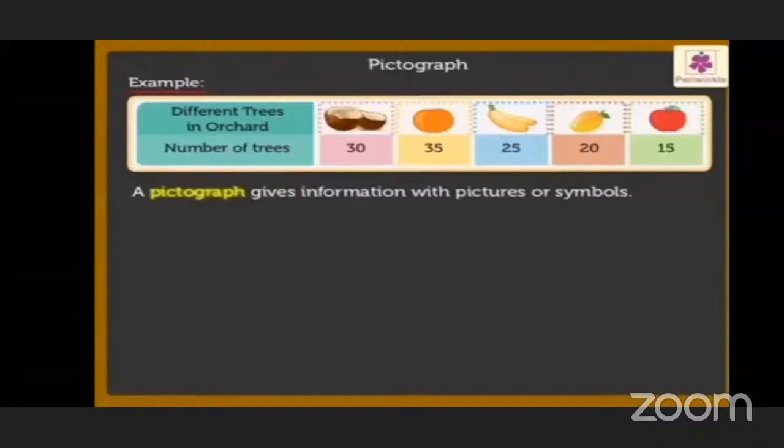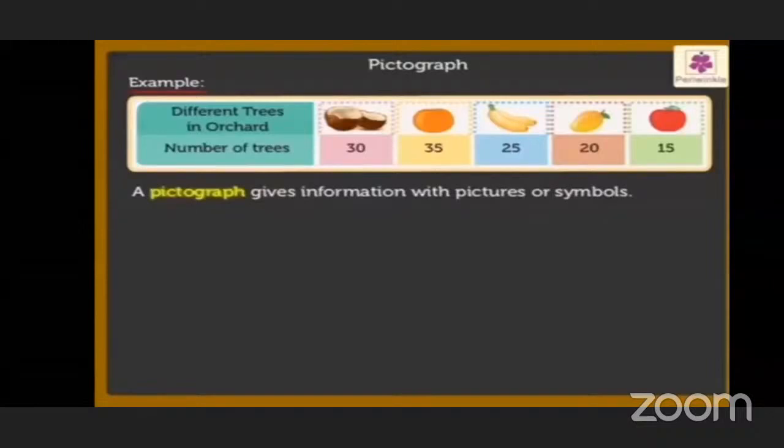Another name of pictograph is pictogram. A pictograph gives information with pictures or symbols.